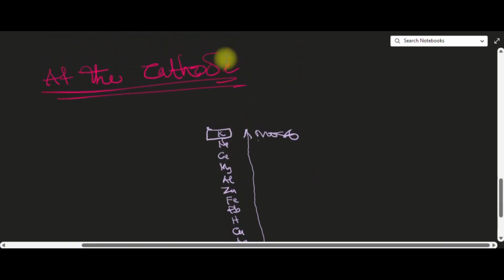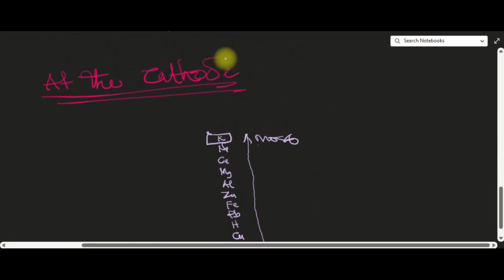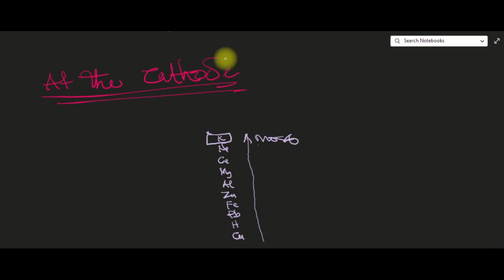Now, how does this one play out at the cathode? Remember, at the cathode, we have competition between a metal cation and a hydrogen ion. Always a metal cation and hydrogen ion. The hydrogen ion is from water, and the metal ion is from the salts.